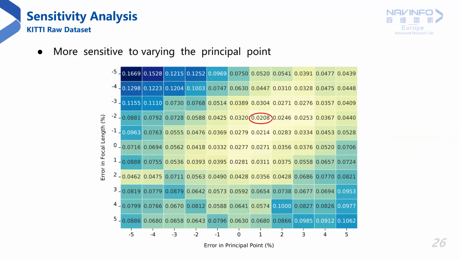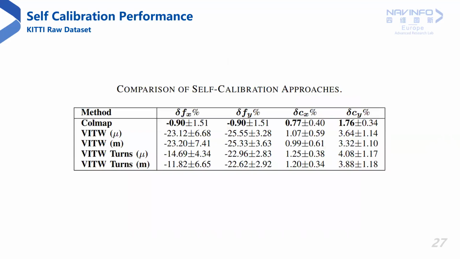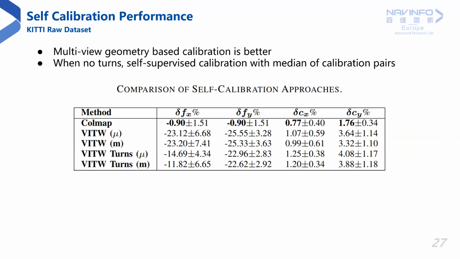Noting this, we analyze the primary steps of crowdsourced mapping, namely self-calibration and depth and ego motion estimation. First, comparing the multi-view geometry-based self-calibration through CalibMap to the self-supervised calibration using videos in the wild, we note that CalibMap performs better. However, when turns are not present, for example in sequence 4 of KITTI, median camera parameters predicted by the network may be used instead.